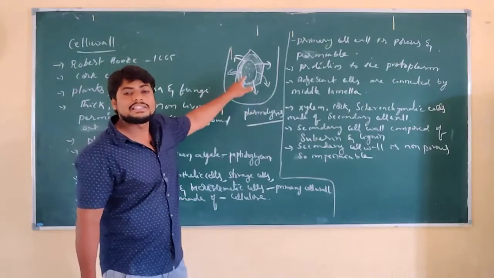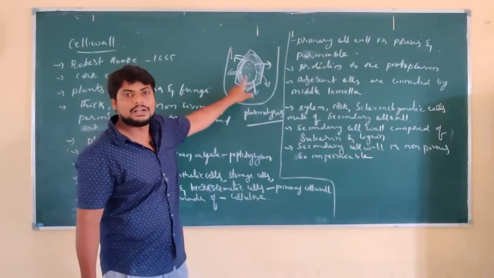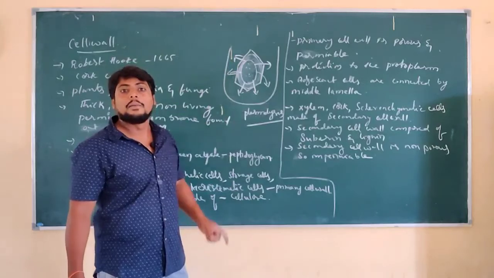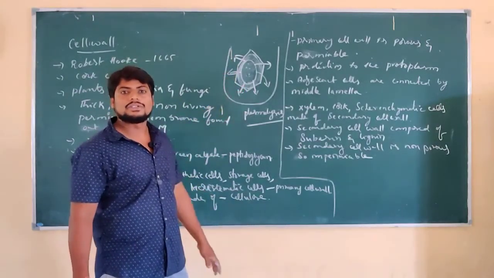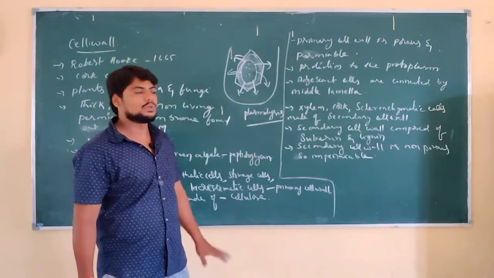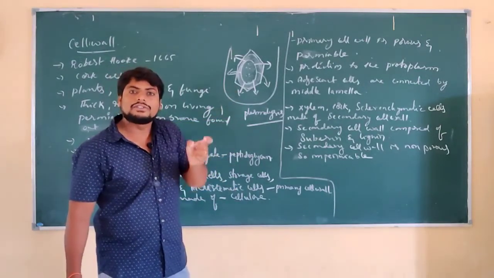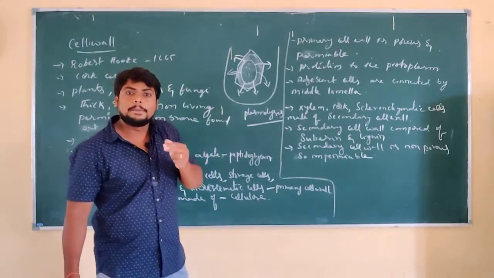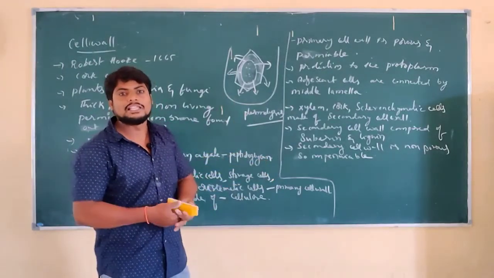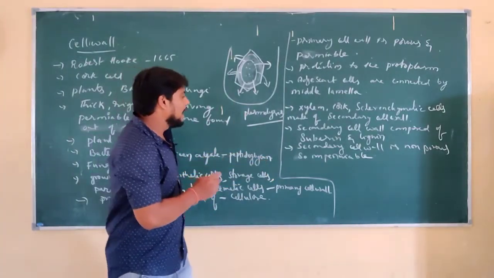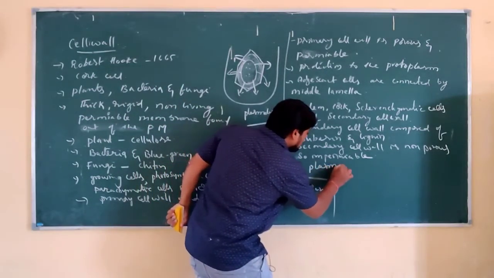So the cell wall can withstand higher pressure. That is the additional protection of the plant which makes them protect themselves. Plasmolysis is nothing but shrinkage of cytoplasm and plasma membrane away from the cell wall.